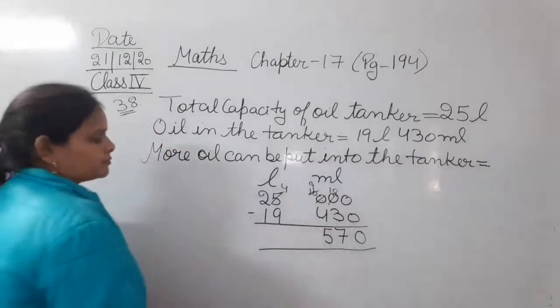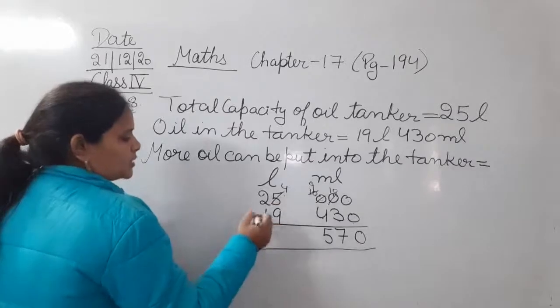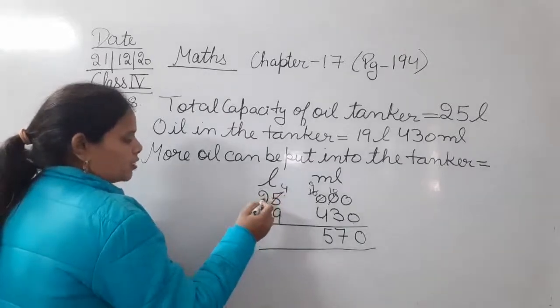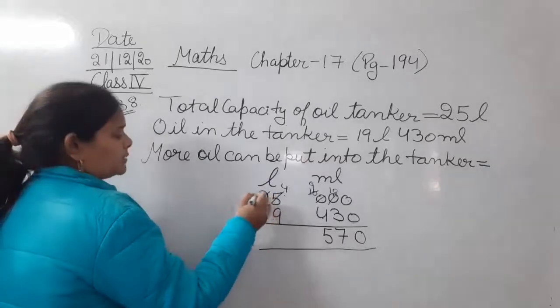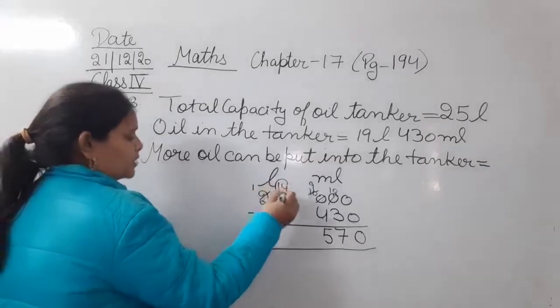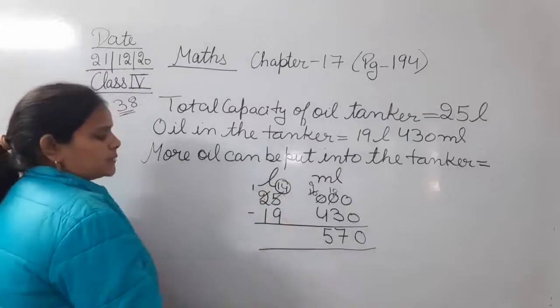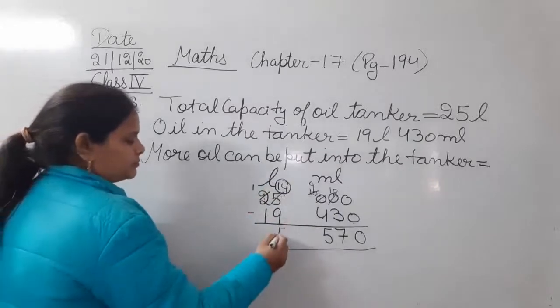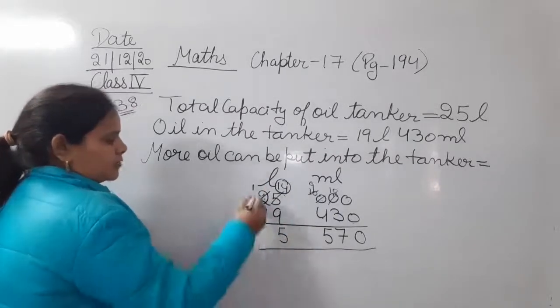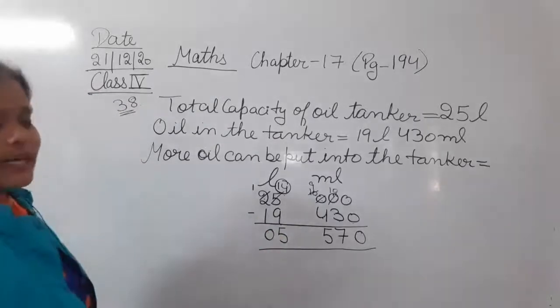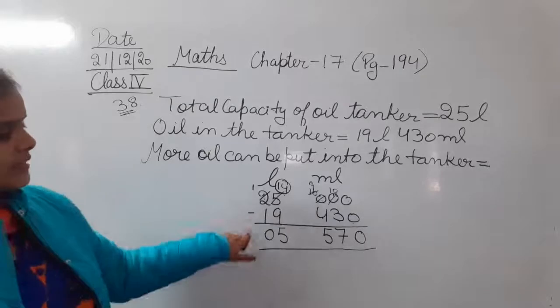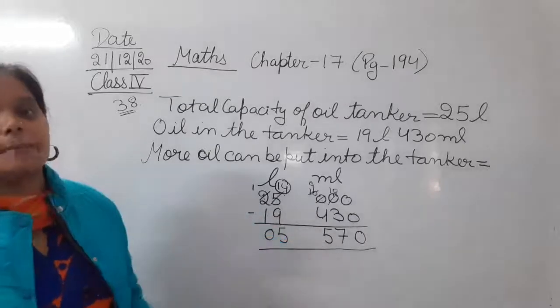Next, 4 minus 9 is not possible, so this 4 will borrow from here. It becomes 14, and 14 minus 9 is 5. 1 minus 1 is 0. That is 5 liters 570 milliliters.